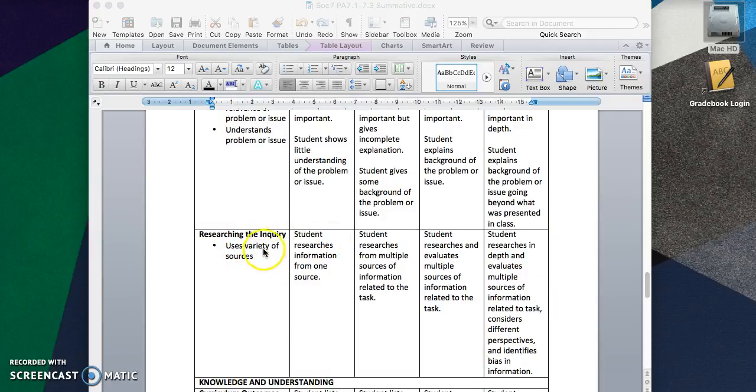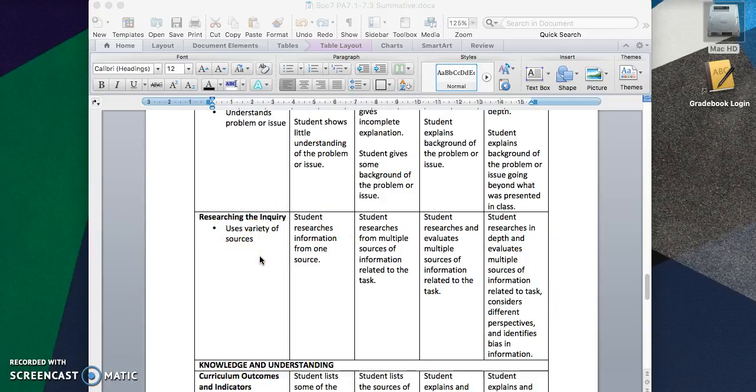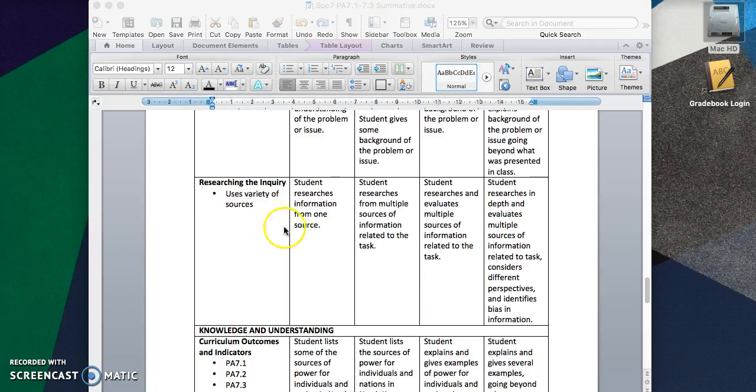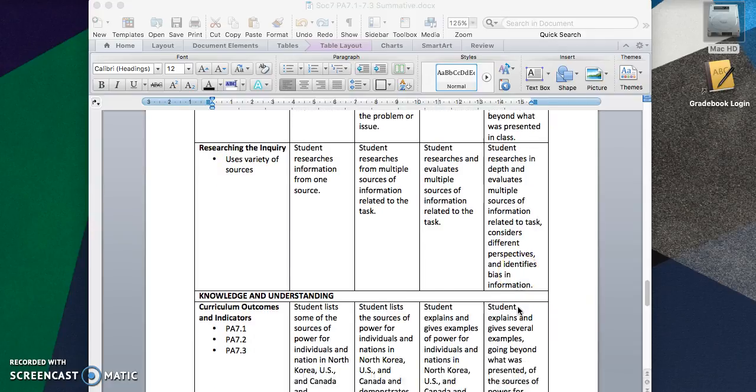Next is researching the inquiry. I want to look at how many sources you're actually using in your research process. For the highest level that you could achieve on the rubric, you would be researching in depth and evaluating multiple sources of information related to the task. You'd be considering different perspectives and identifying bias in the information that you're using.